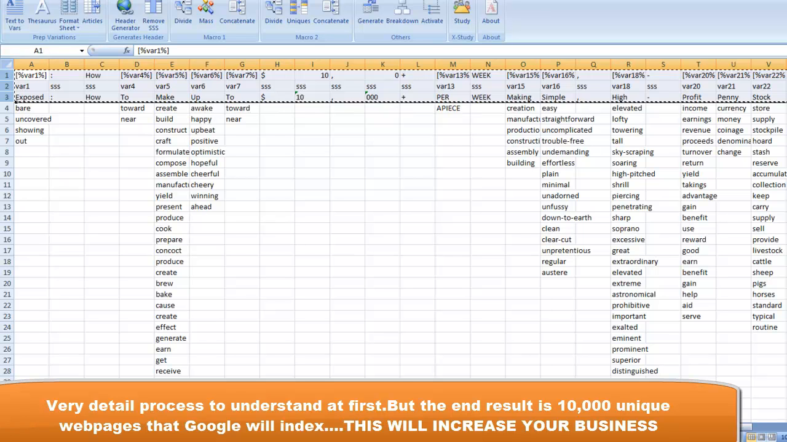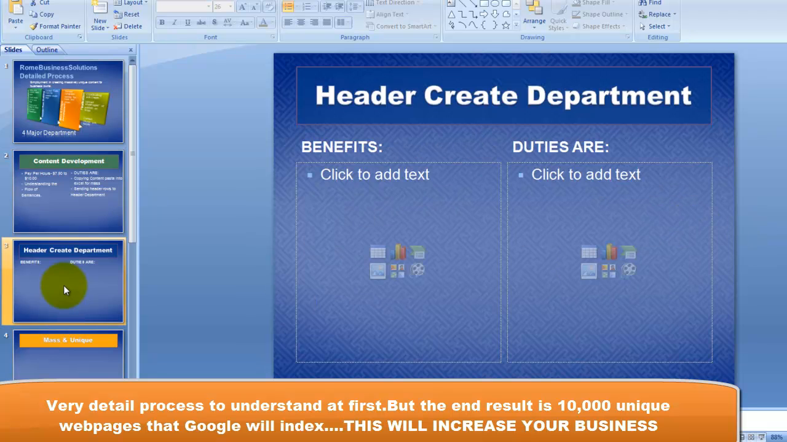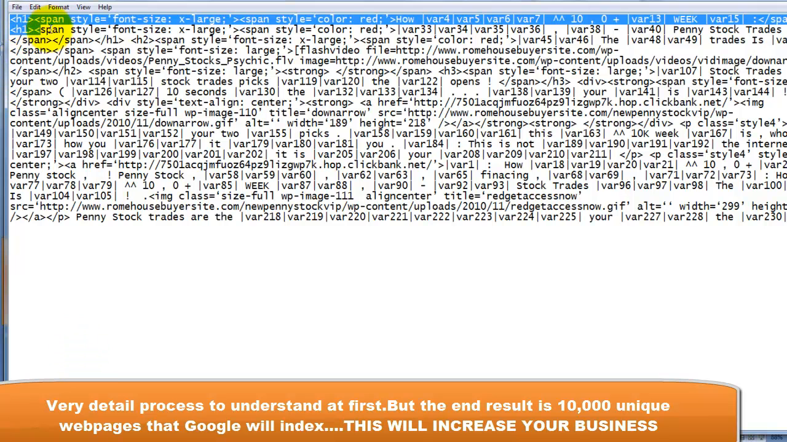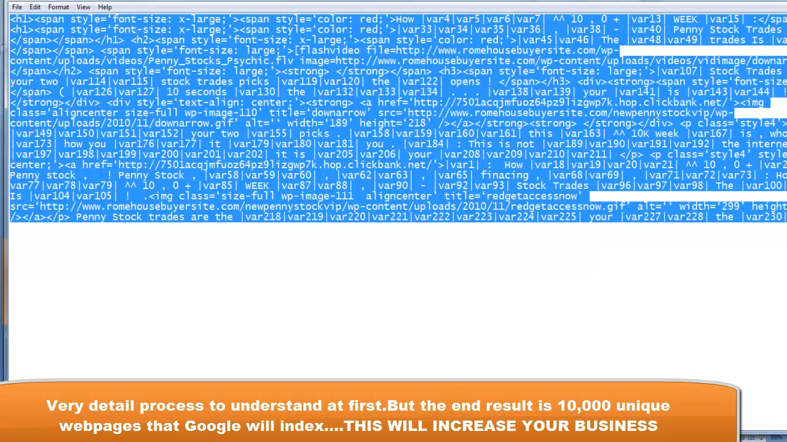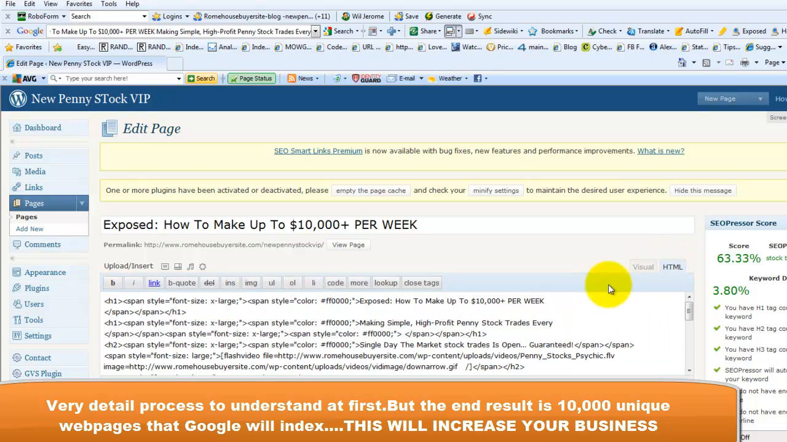All right, then now we'll go to the header department. Now let's go back to the slideshow. All right, it will copy the content, paste it in Excel for mass and unique, and send the header rows to the next department. Now let's go to the next department, the header creator department. Once they receive it, they would have to basically chop the page down like I have here, basically copying it from online, from the site. Like here, you look at here and you paste all the variations into each spot.